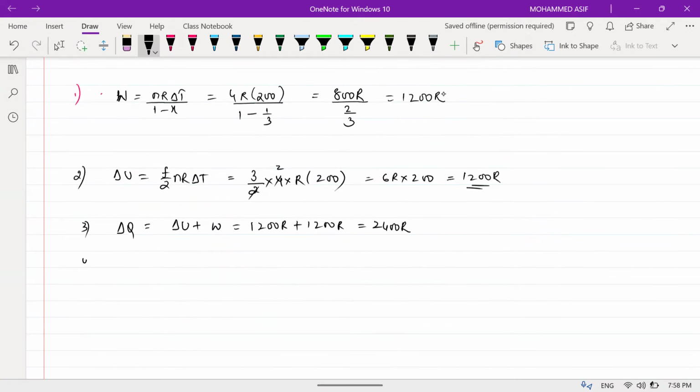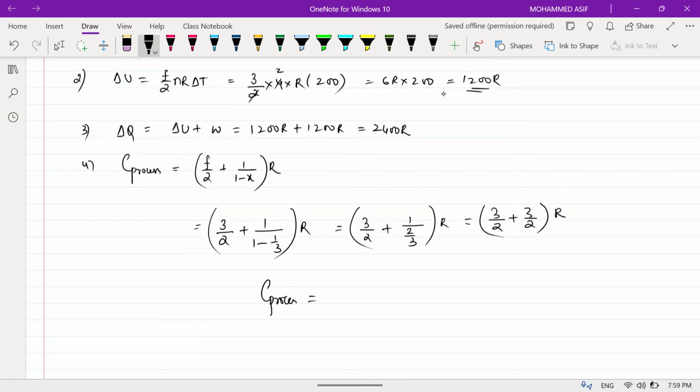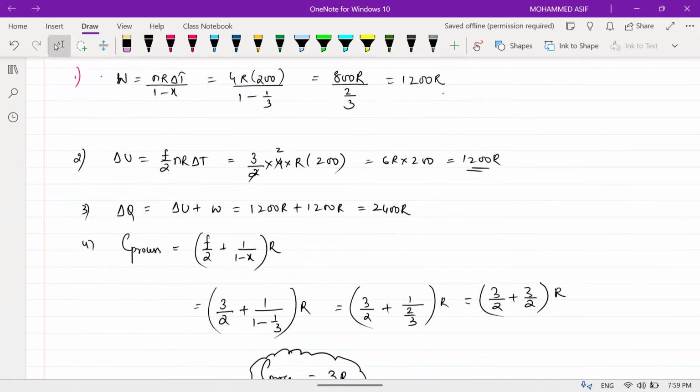And fourth one, C of the given process is equal to F by 2 plus 1 by 1 minus x, into R. This is the formula. The degrees of freedom is 3 by 2, plus 1 divided by 1 minus 1 by 3, into R. That means 3 by 2 plus 1 divided by 2 by 3, which is 3 by 2 plus 3 by 2, into R. So C of the process is equal to 3R. Am I clear? Any doubt?